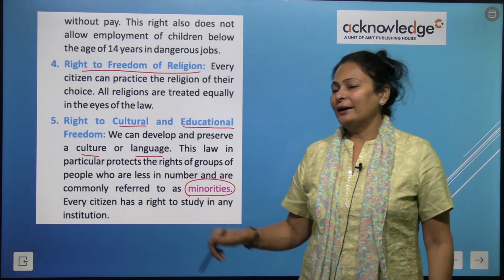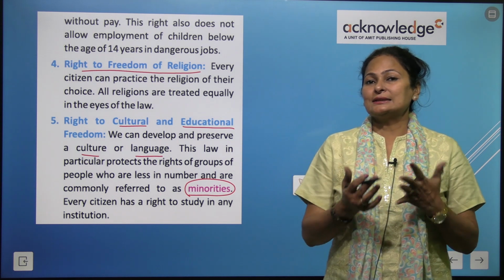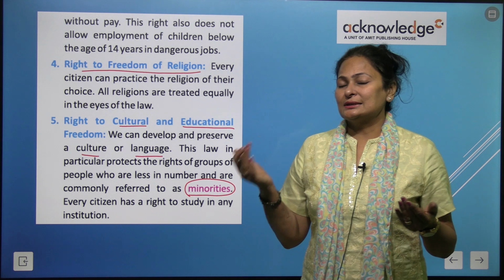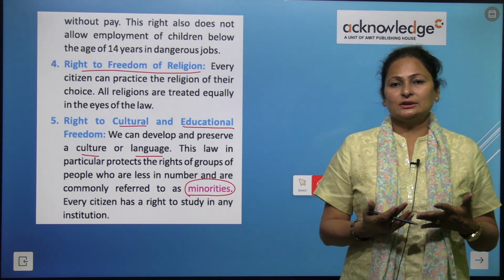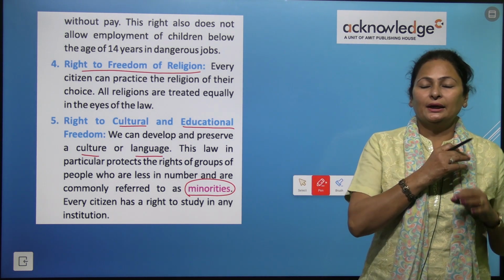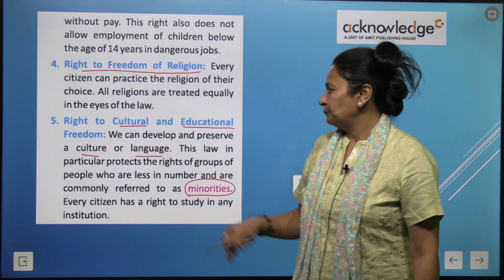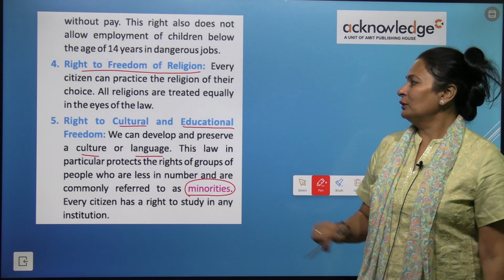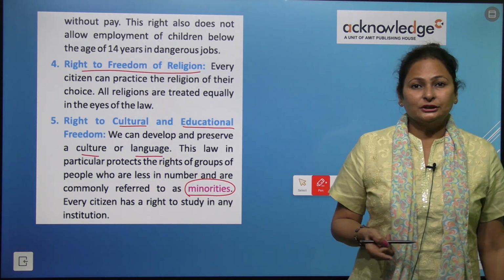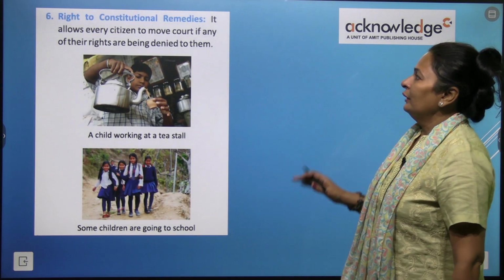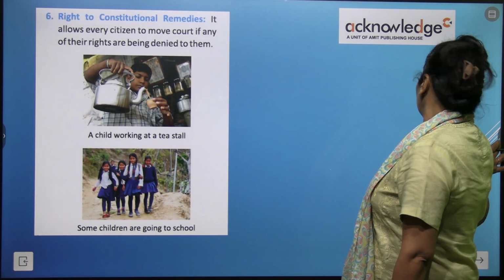So this is our right. Every citizen can choose the school and college of their choice. So every citizen of India has the choice to study in any institution of India. So this is the right to cultural and educational freedom, right? Now, right to constitutional remedies.